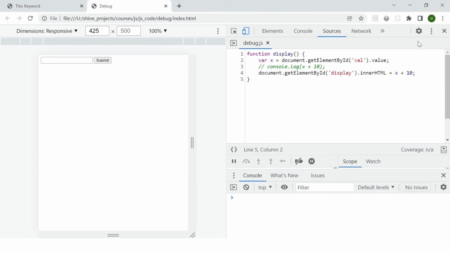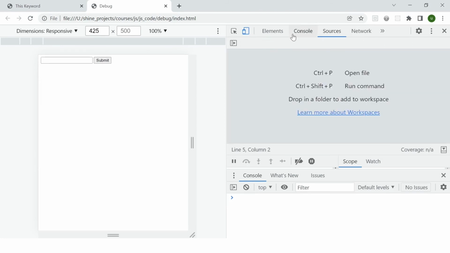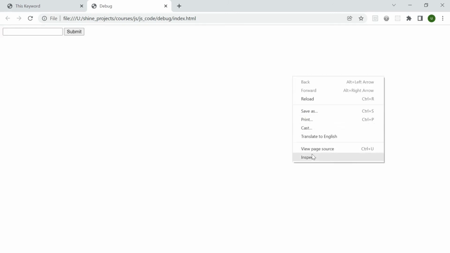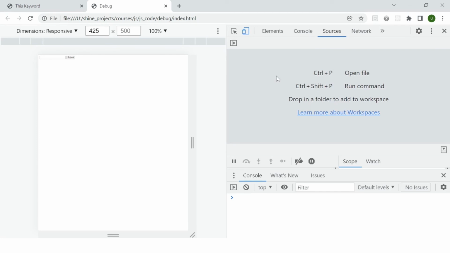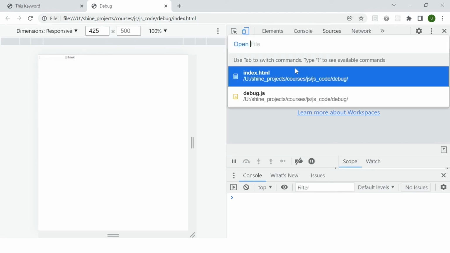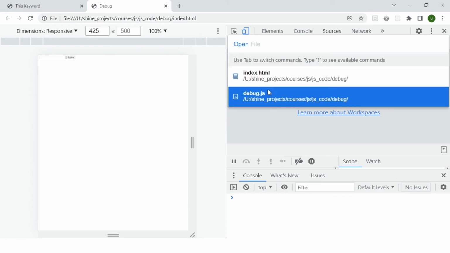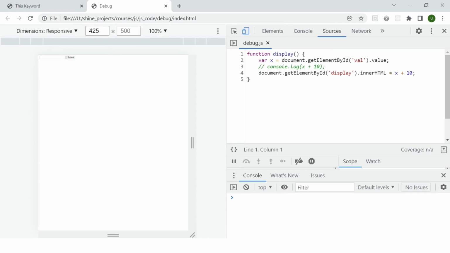In that, firstly, we open the elements, console and sources. So firstly, we go to inspect, then we go to the sources. Here, click on this gray area and just do Control plus P. So automatically, whatever files are associated with this page will be displayed here. Now, instead of writing that keyword debugger, I'm going to add the breakpoints by clicking on these lines. So this is the way I can click on these lines.